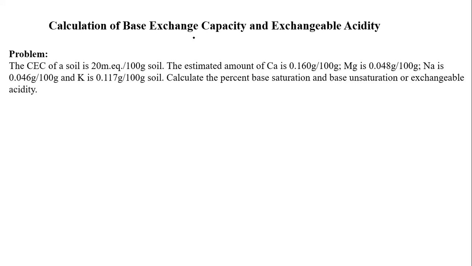The estimated amount of calcium is 0.160 grams per 100 grams, magnesium is 0.048 grams per 100 grams, sodium is 0.046 grams per 100 grams, and potassium is 0.117 grams per 100 grams. Now your duty is to calculate the percent base saturation and percent base unsaturation, or exchangeable acidity.